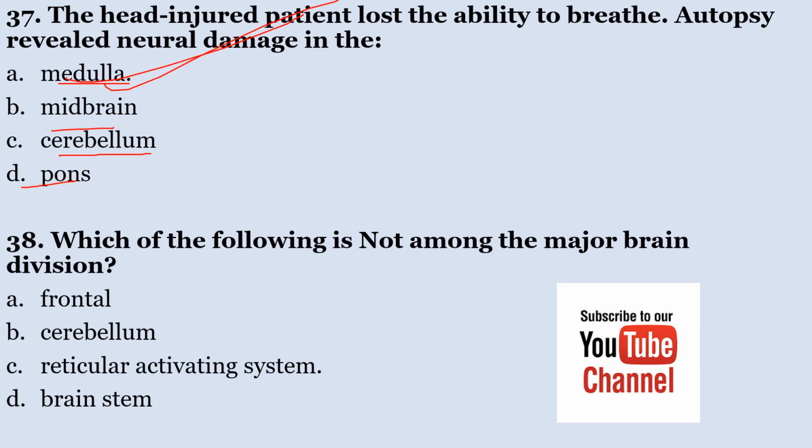Number 38, which of the following is not a major brain division? A. Frontal, B. Cerebellum, C. Reticular activating system, D. Brainstem. Which of the following is not among the major brain divisions? The correct answer here is reticular activating system. It is not part of the major brain divisions.